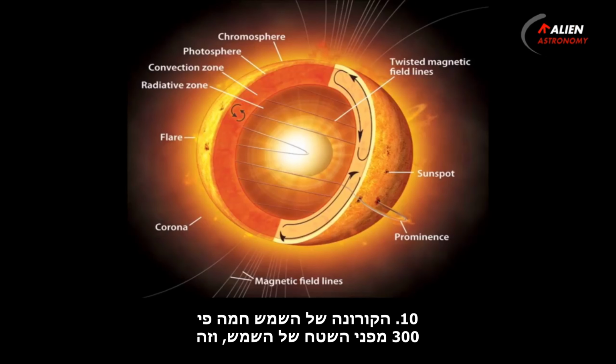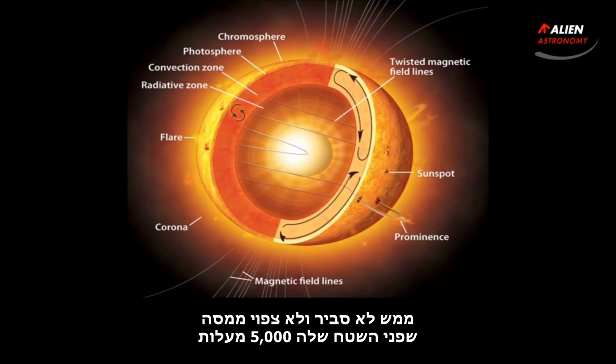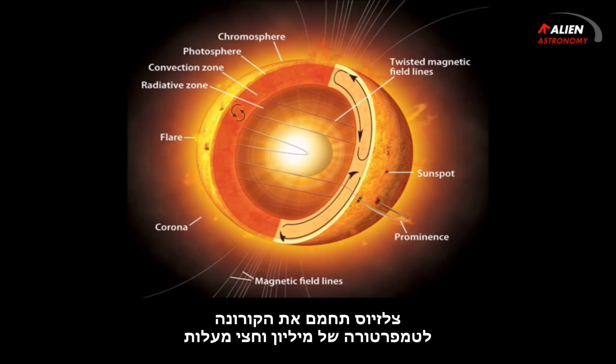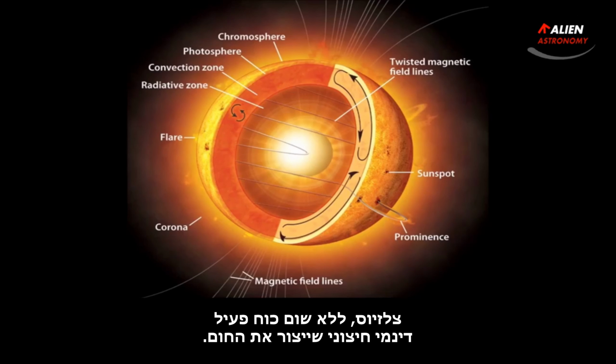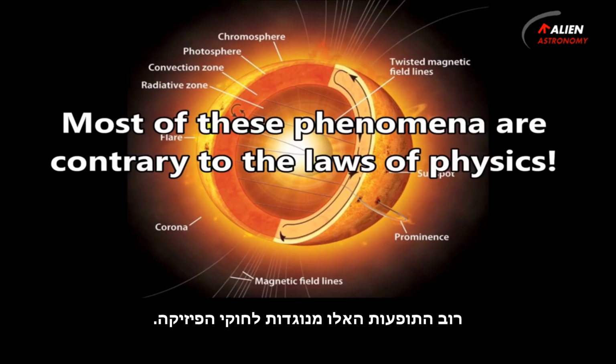10. The corona of the Sun is 300 times warmer than the surface of the Sun, which is really unlikely and is not expected from a mass whose surface, at 5,000 degrees Celsius, will heat the corona to a temperature of 1.5 million degrees Celsius without an external dynamic active force which will generate the heat. Most of these phenomena are contrary to the laws of physics.